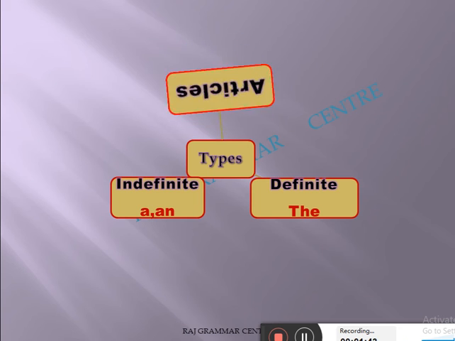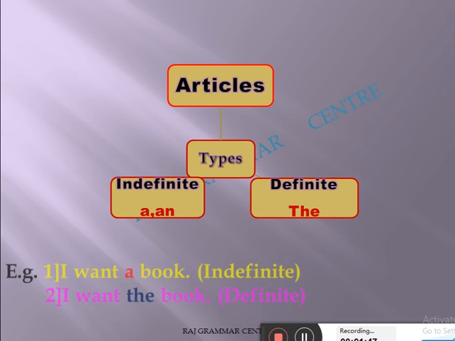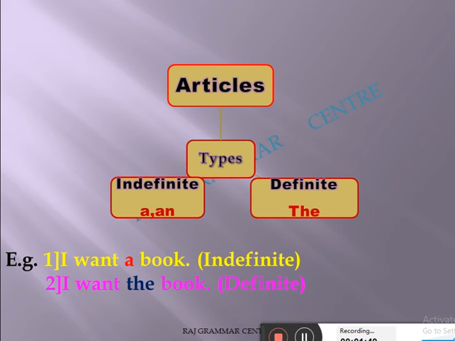Now see two examples I am showing you. They will clarify in detail about that topic. I want a book. I have written in bracket indefinite. And I want the book. Here in the first one I am not mentioning any particular, any definite thing.